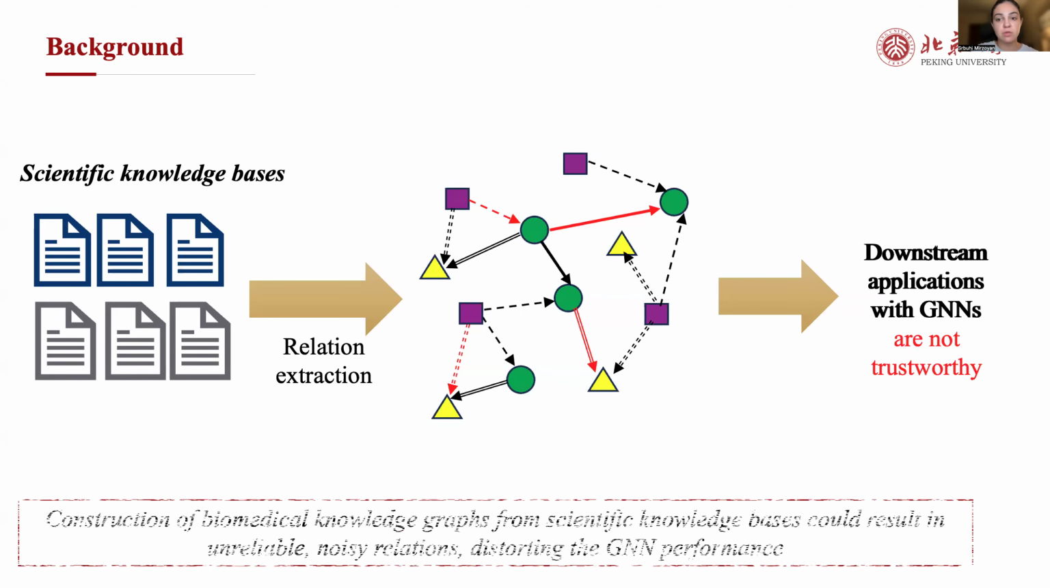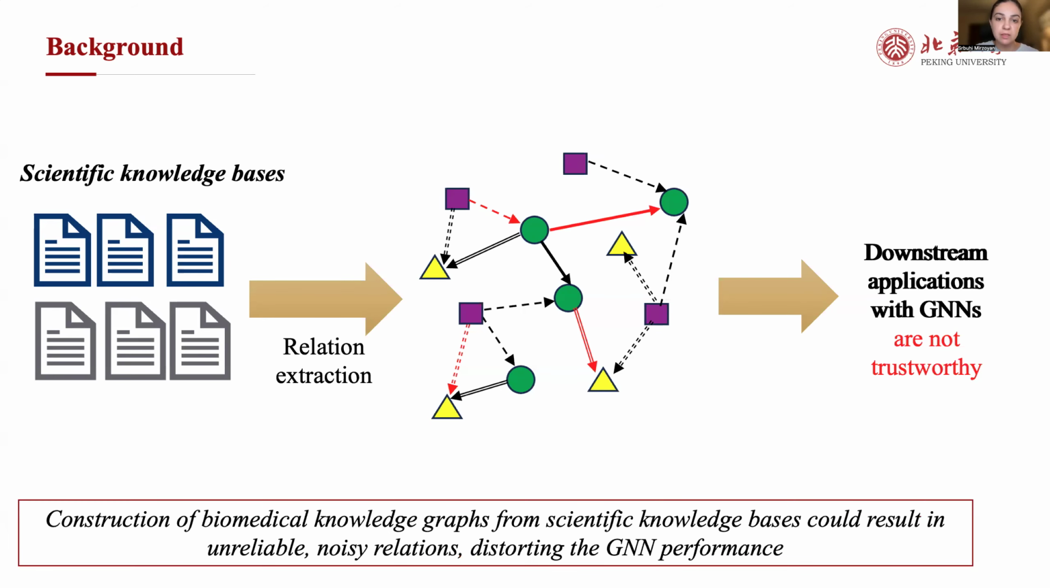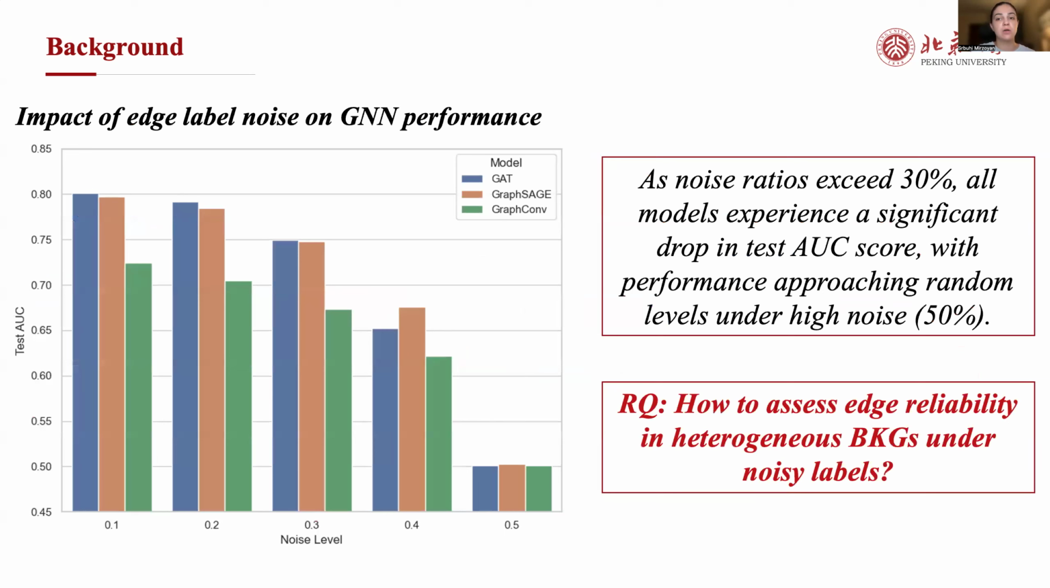This introduces a critical research problem. How can we assess the reliability of edges in literature-derived biomedical knowledge graphs? In practice, determining edge reliability is even more challenging due to inherent uncertainties and the presence of noisy labels caused by human error, data imperfections, or ambiguity.